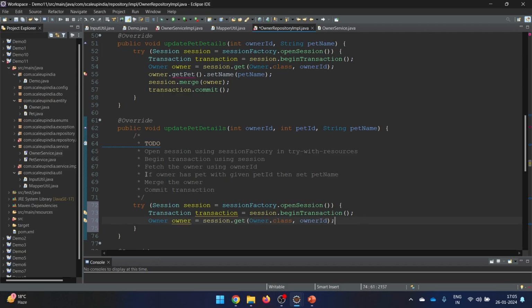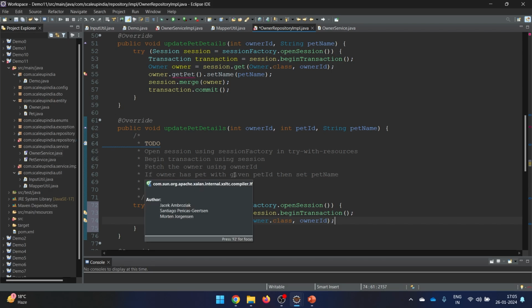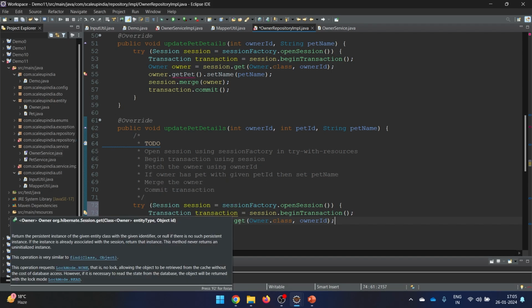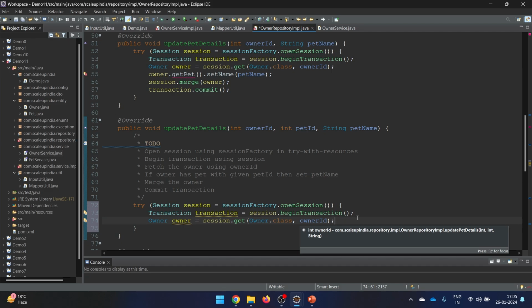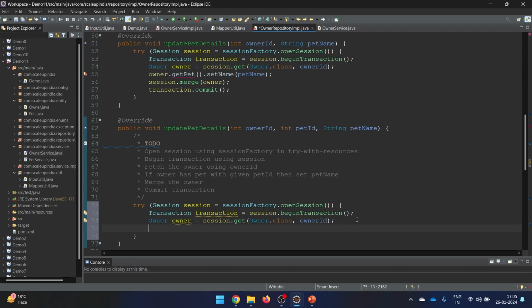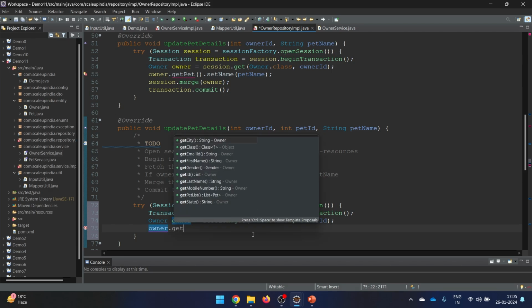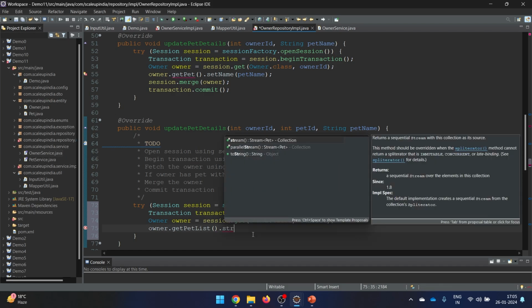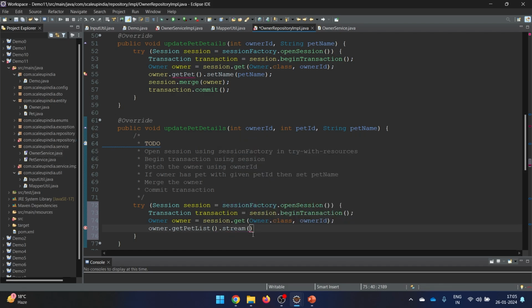Then they say that if owner has a pet, so again we need to check if this owner has a pet with the given ID, then only set the name. Again for this you see we are going to have a list here. On the list we will be having stream. So let's try to apply all those same things. We will say owner dot get pet list, and then stream, and let's filter it out the same particular way.